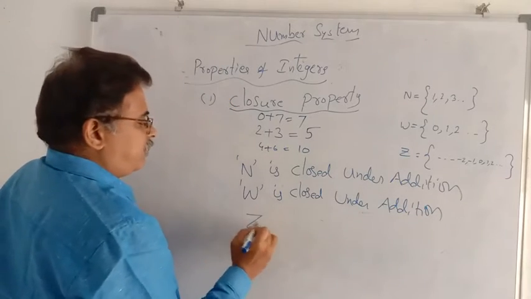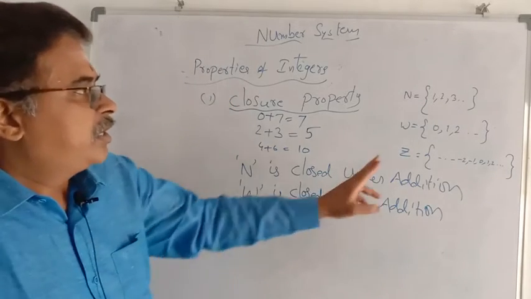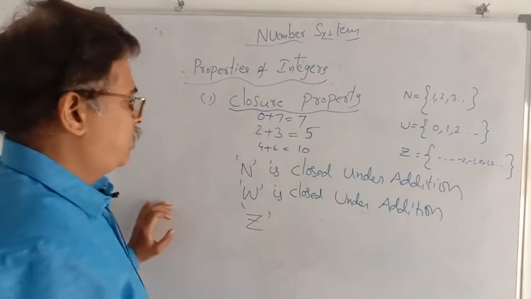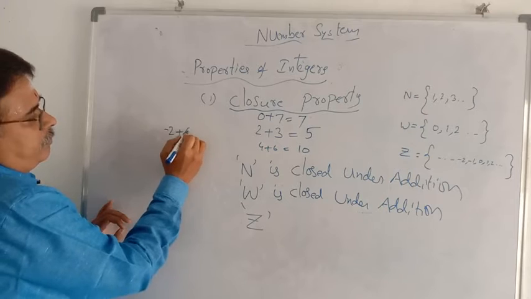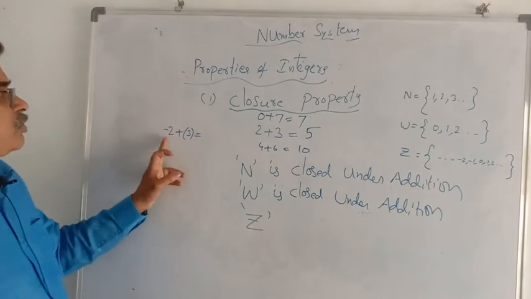At the same time, we find out about Z. You take any two numbers from this, for example minus 2 and plus 3.